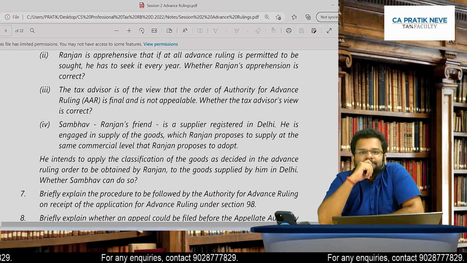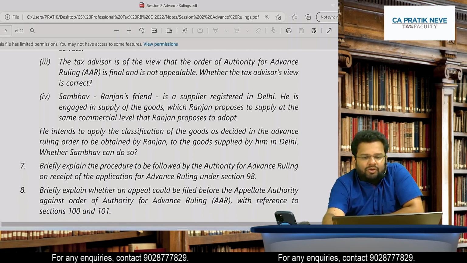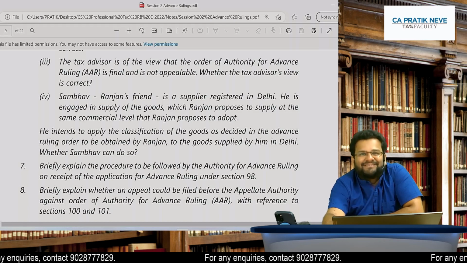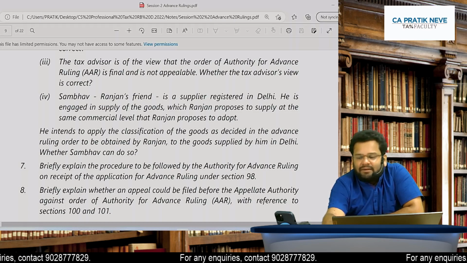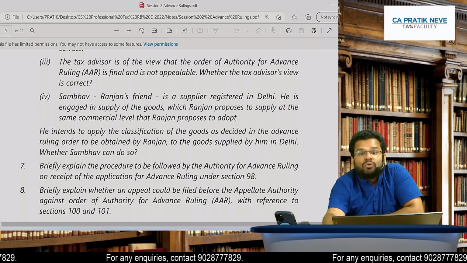Agreed now? Okay. The tax advisor is of the view that order of authority for advance ruling is final and is not appealable. Whether the tax advisor's view is correct? No. You can appeal to AAAR.